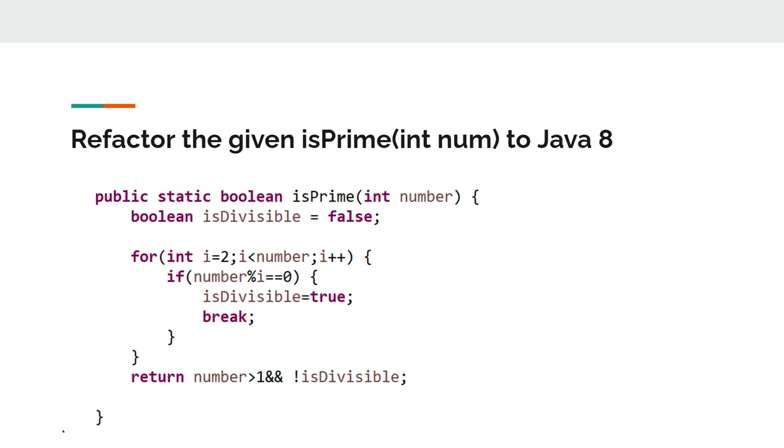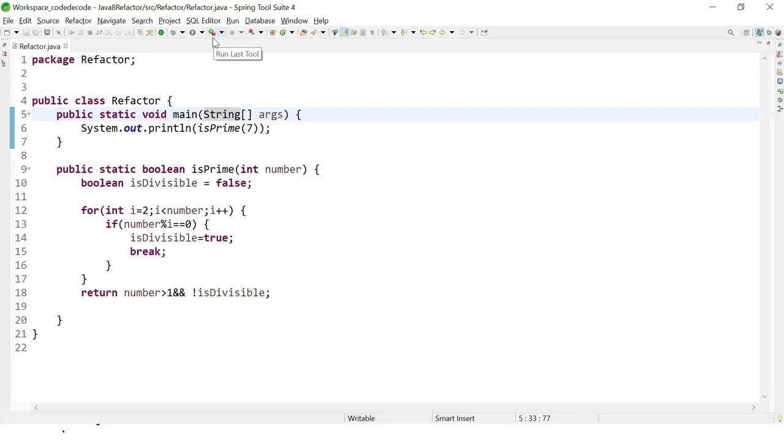We are taking one boolean variable, isDivisible, and we are iterating a for loop, and on the basis of some condition we are modifying that particular variable, and we are basically checking whether this number is prime or not. So let's jump into the workspace and see whether this function is running or how we can convert that particular piece of code into Java 8. Okay, in this function we have one variable, isDivisible, which is initialized to false.